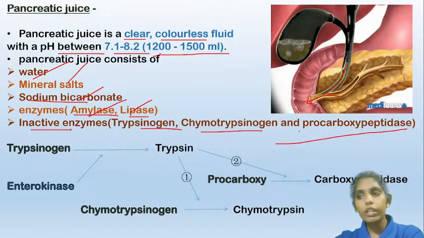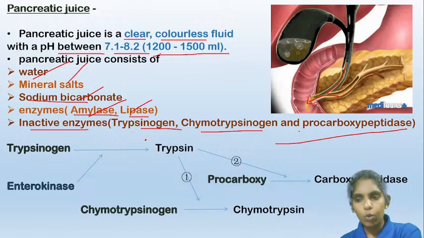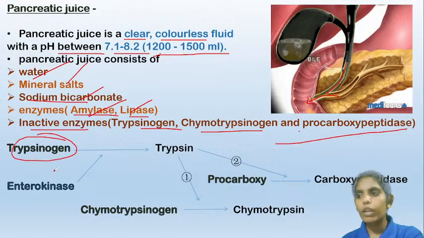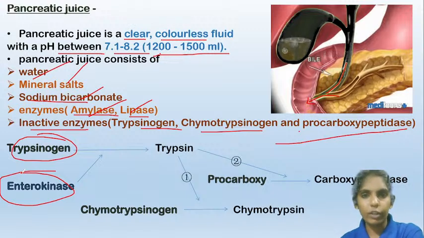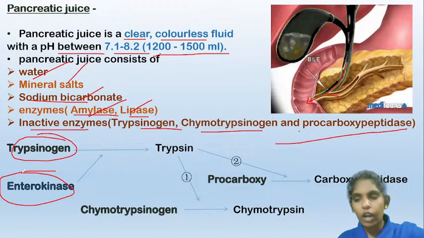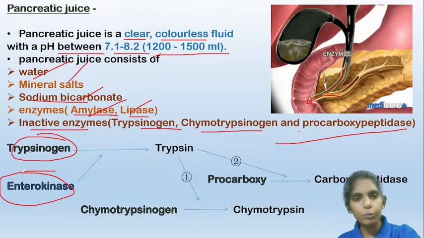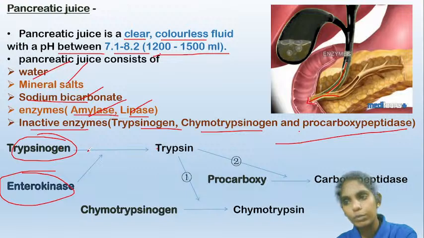Whereas there are certain inactive enzymes which have to be activated, like trypsinogen and chymotrypsinogen. Trypsinogen is activated by an enzyme called enterokinase, which is secreted in the small intestine. When the pancreatic juice, which contains trypsinogen, enters the small intestine, this enterokinase activates the trypsinogen into trypsin.